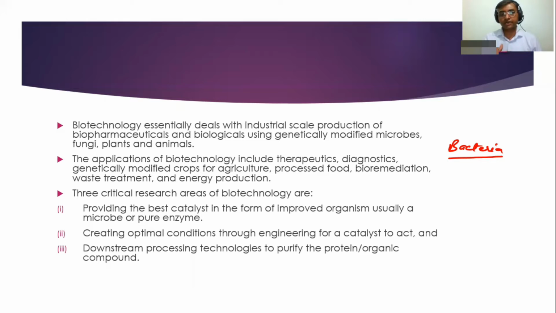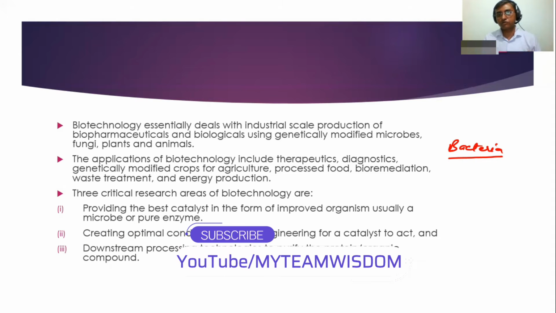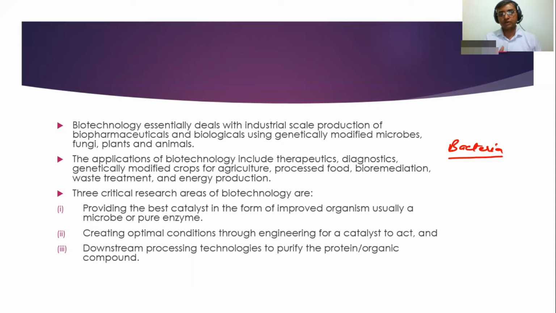We are using genetically modified crops in agriculture also, like BT cotton, and there is one more crop, BT brinjal, that we can use. In processed food also, we are using biotechnology.